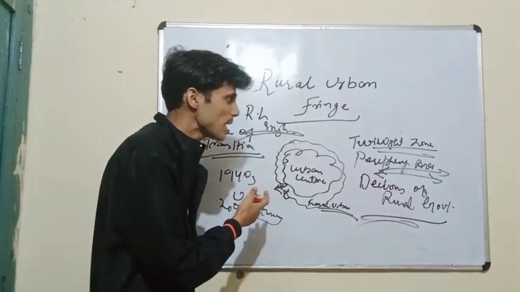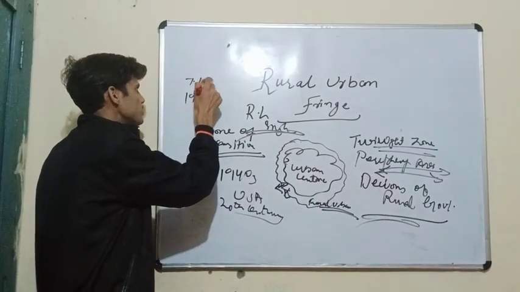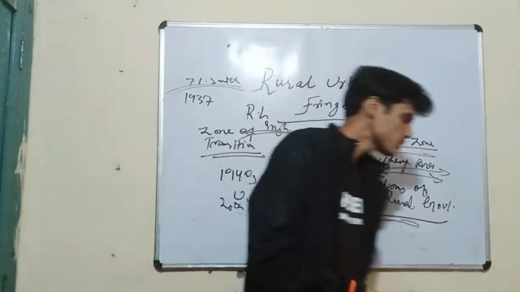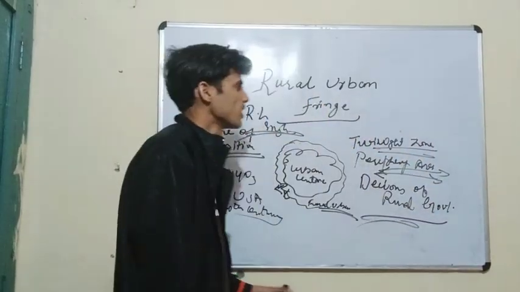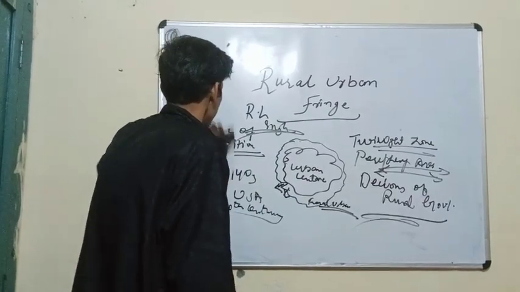For the first time in 1937, T.L. Smith studied the demographic characteristics of Louisiana and gave these concepts of the rural-urban fringe.